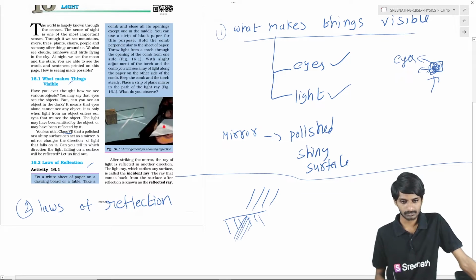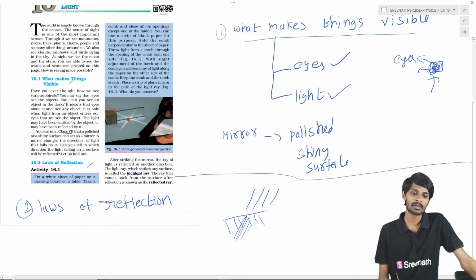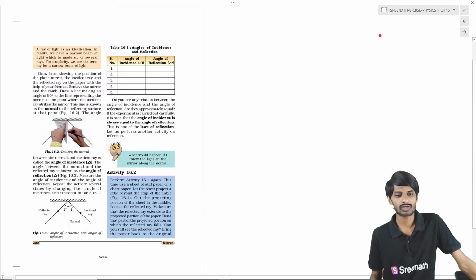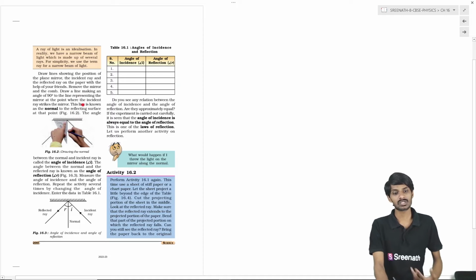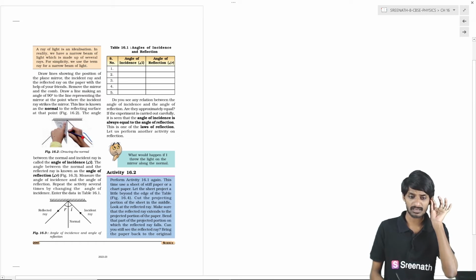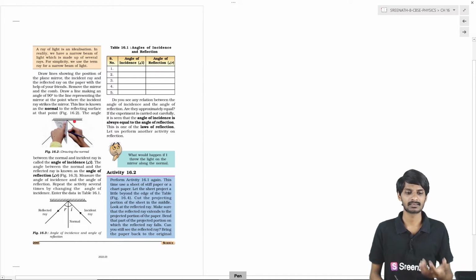Now the light which is falling on the mirror, we call the incident ray, students. And the light which is reflected and coming back, we call the reflected ray, students. This is the incident ray and this is the reflected ray. Now, with the help of your friends, draw the path of the light, and the path of the reflected ray in the experiment. We have to draw a straight line.